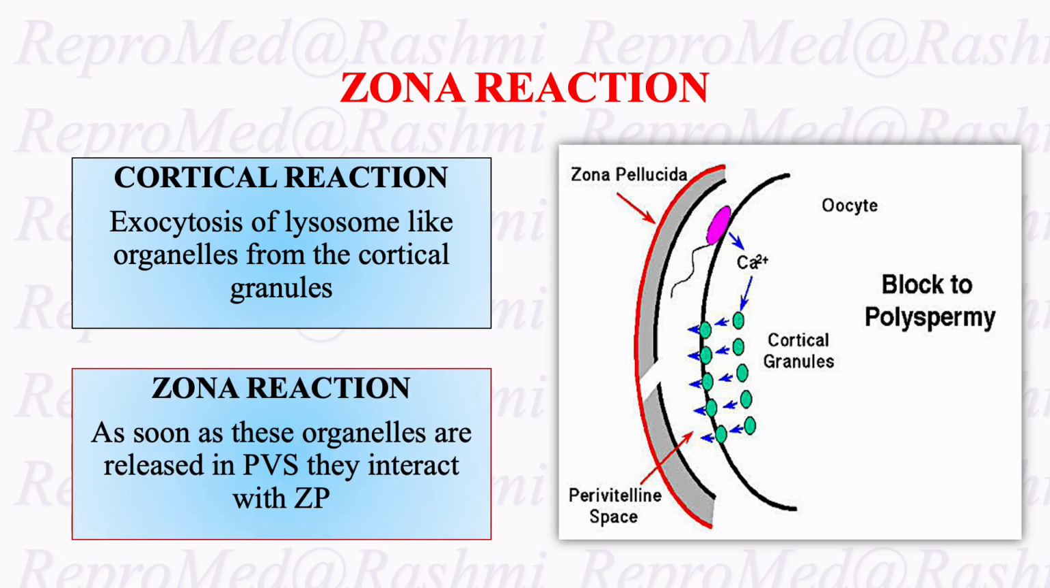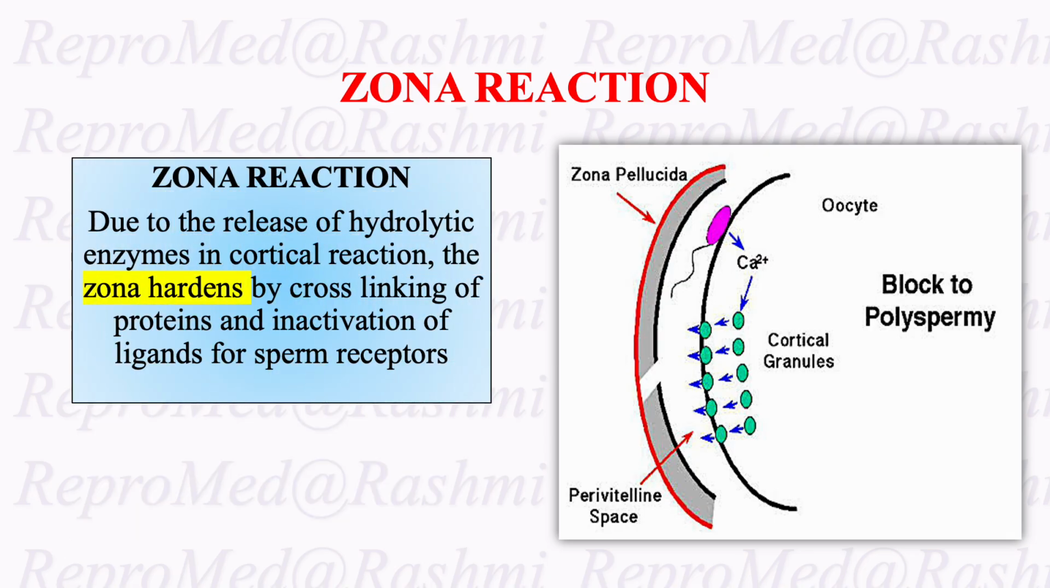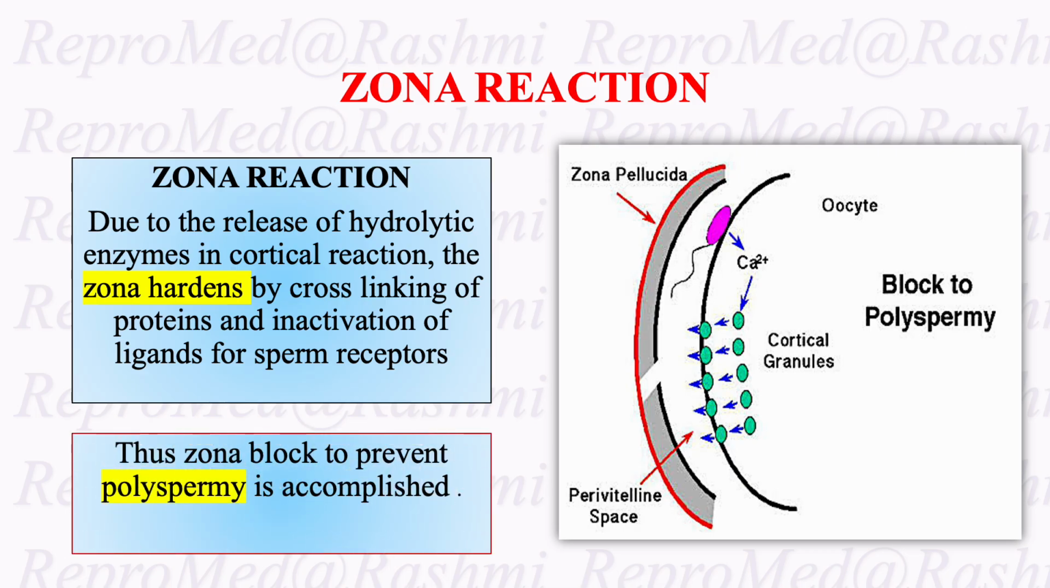Zona reaction: as soon as these organelles are released in the perivitelline space, they interact with the zona pellucida. Due to release of hydrolytic enzymes in the cortical reaction, the zona hardens by cross-linking of proteins and inactivation of ligands for sperm receptors. Thus, the zona block to prevent polyspermy is accomplished.